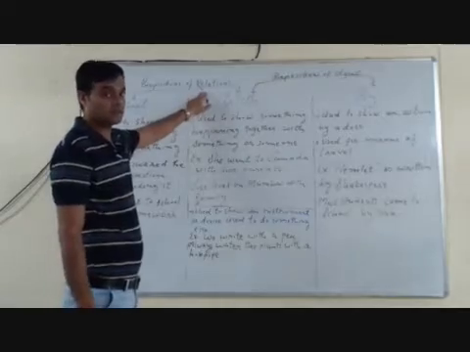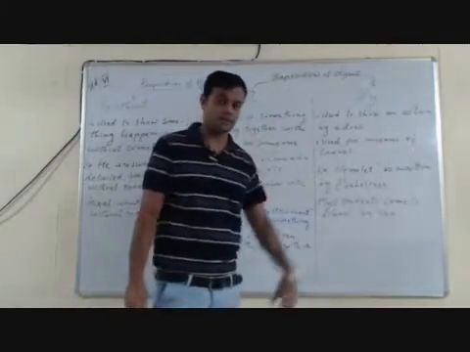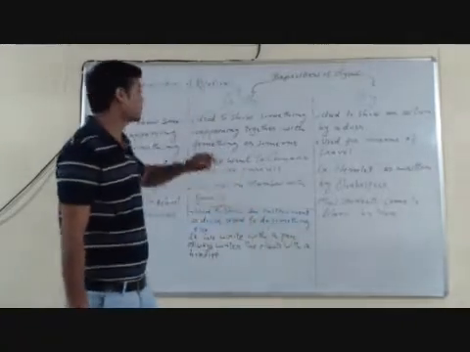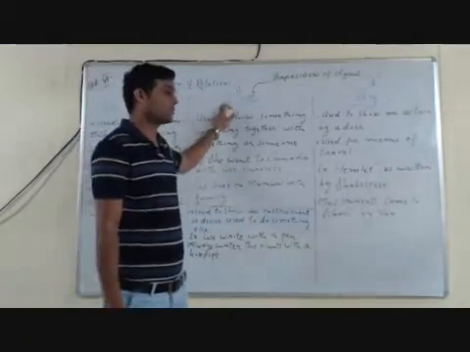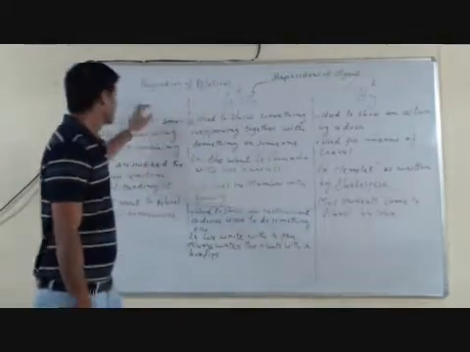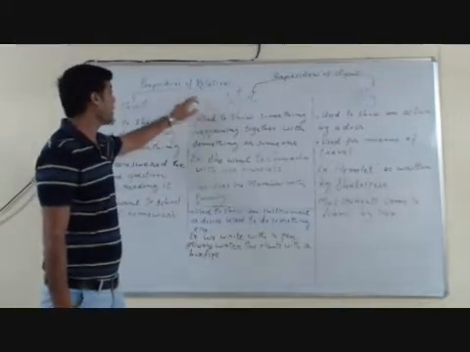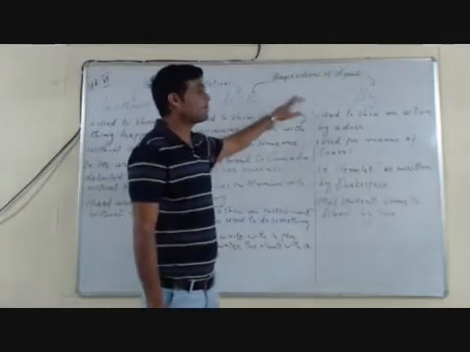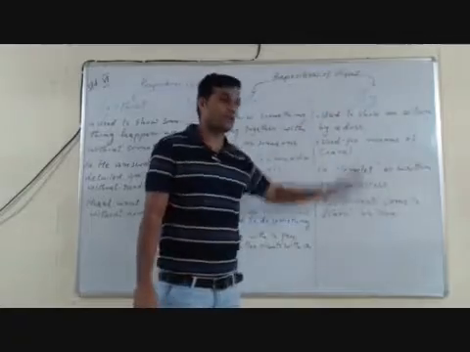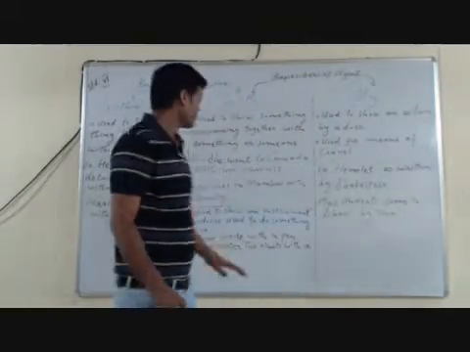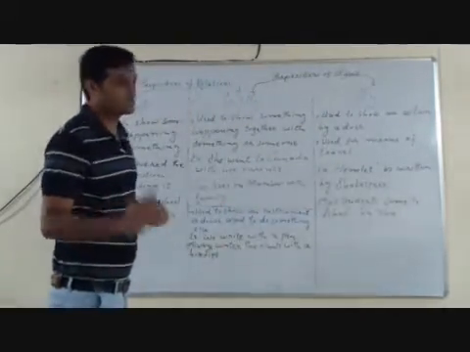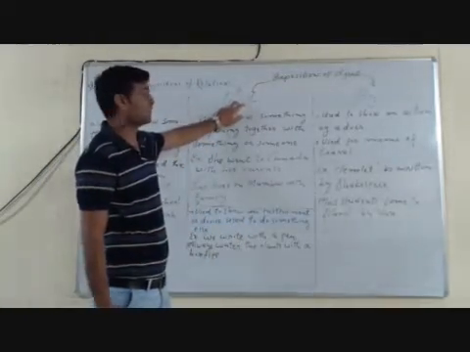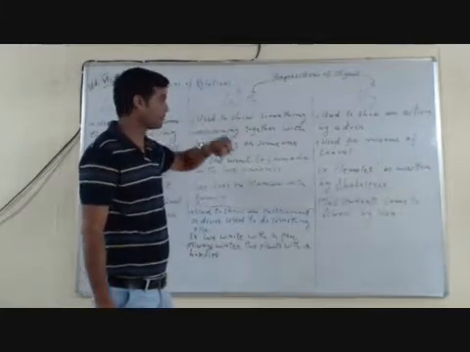Prepositions of relations as well as prepositions of agent. There are three prepositions. They are common for both: without, with and by. Without and with, they are prepositions of relations, and with and by, they are prepositions of agent. Now let's try to understand them. I would like to begin with the prepositions of relation.